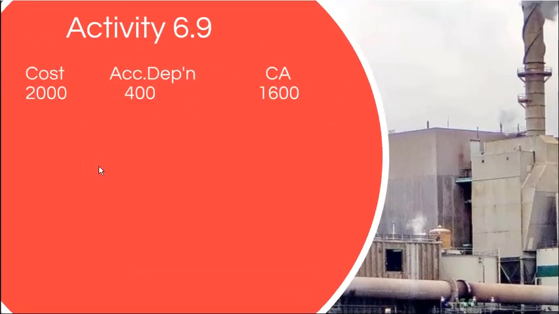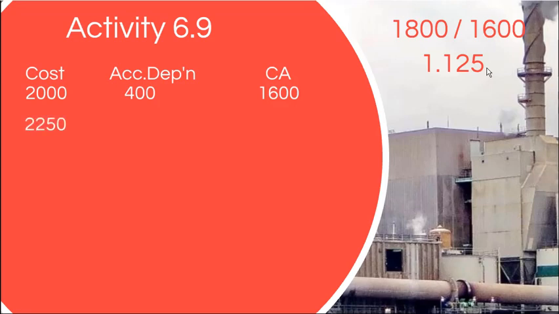Okay, so this is the information given. Cost of the asset as of now is 2000, accumulated depreciation 400, accordingly the carrying amount is 1600. Based on the revalued amount, our carrying amount should be hereafter 1800. Our existing carrying amount is 1600. So accordingly, this is the ratio we should use to proportionately restate all of our balances, right? So we can use this ratio to restate all the items.